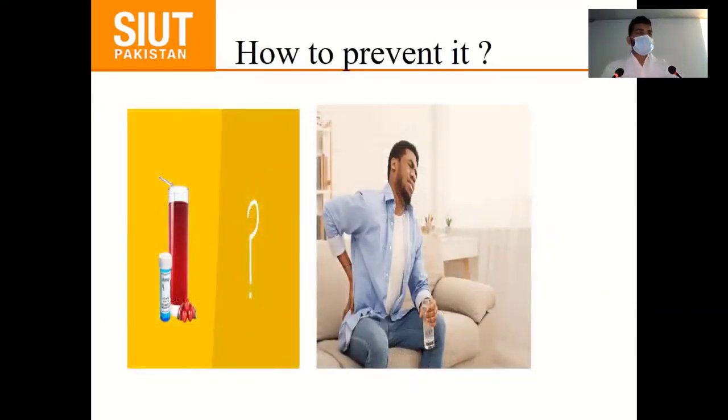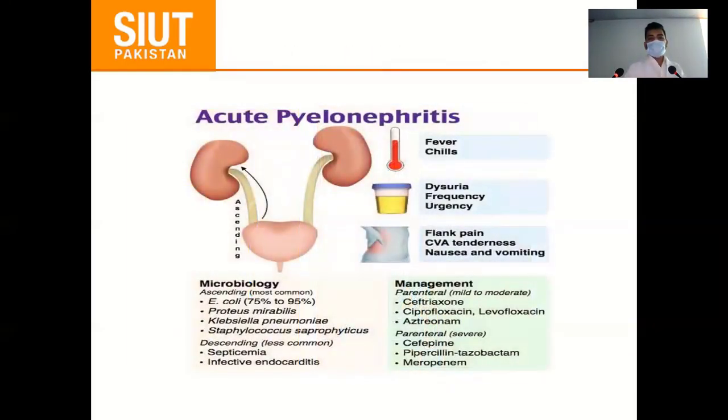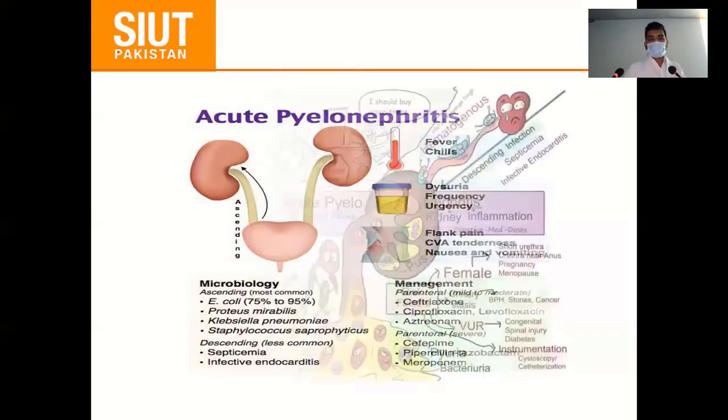So how to prevent it? Increase hydration, regular voiding, and cranberry use. Basically, these are used prophylactically, and there is not much literature about it, but they say that they prevent the adherence of the bacteria to the urothelial tract. So this is the summary of acute pyelonephritis.